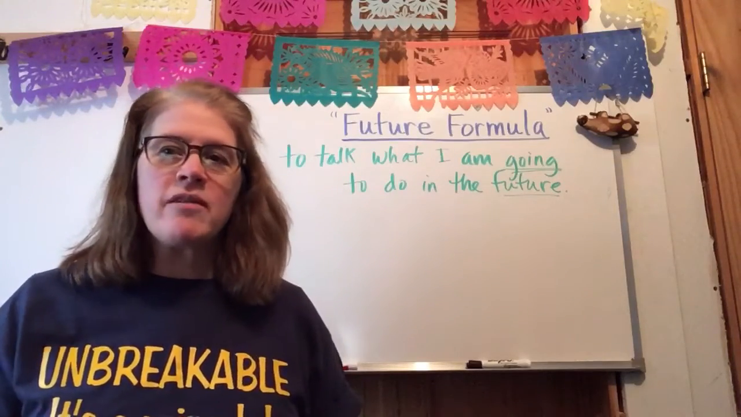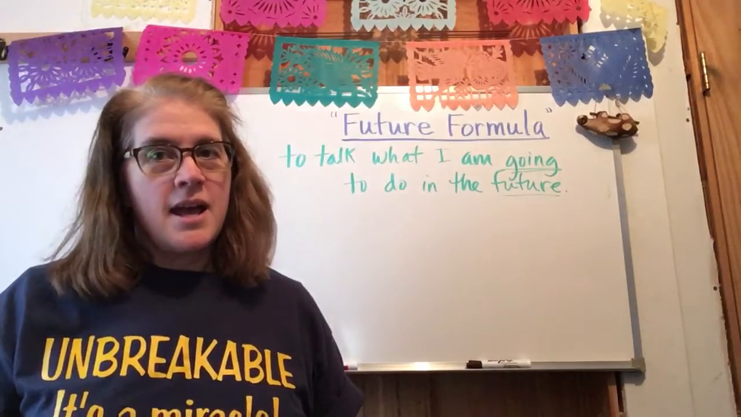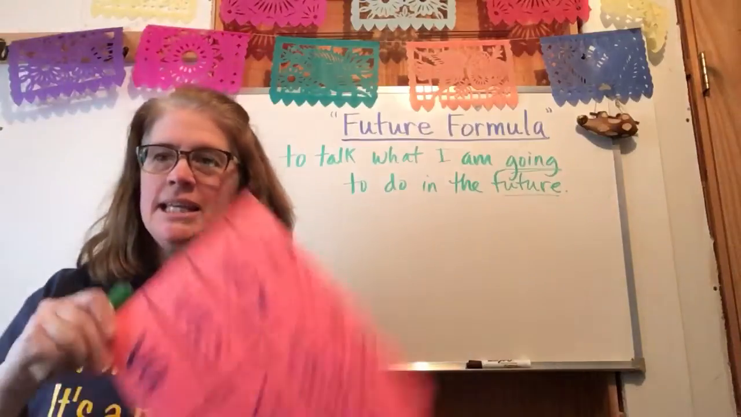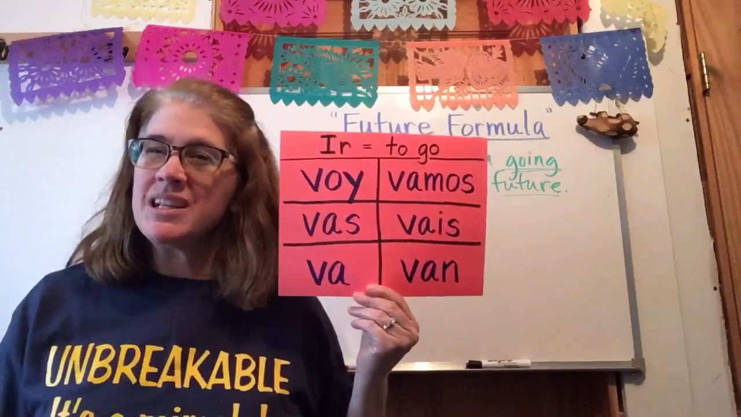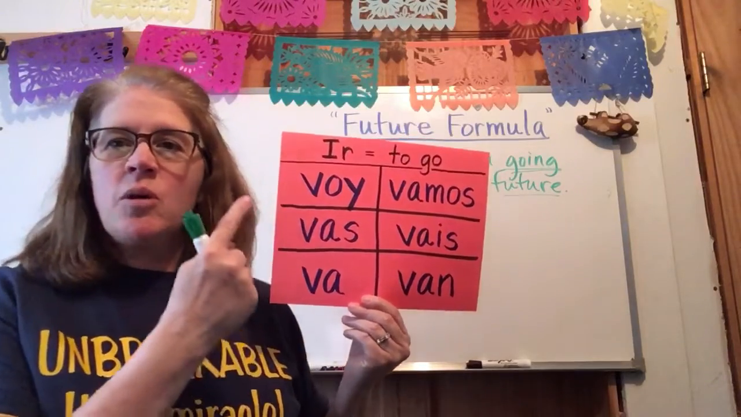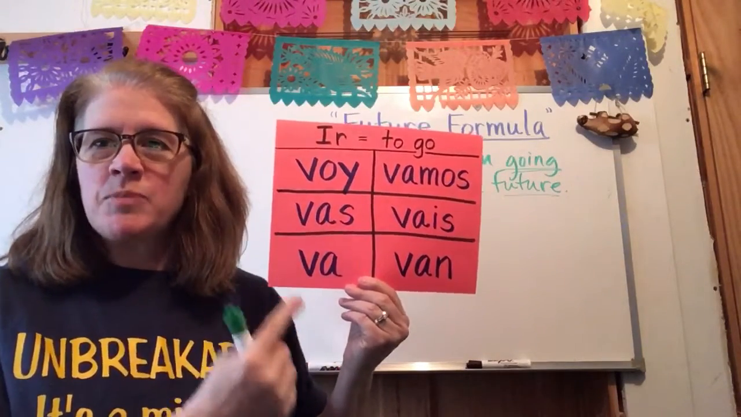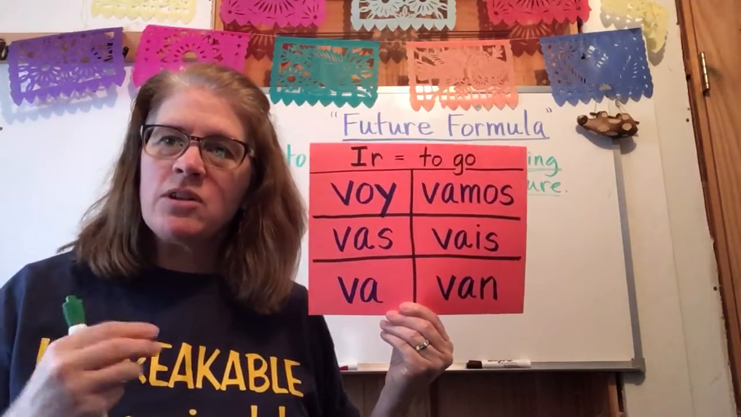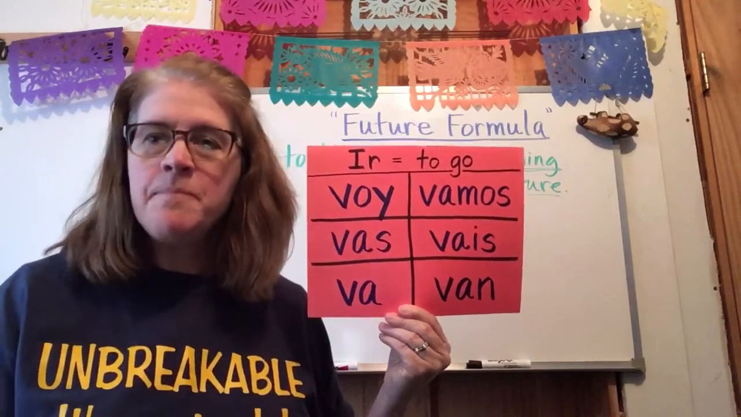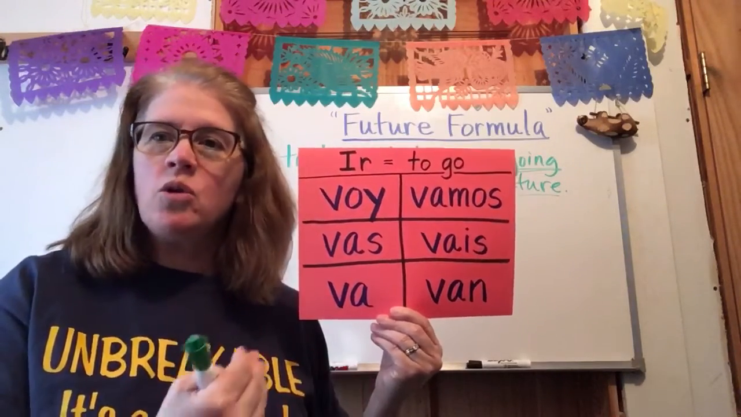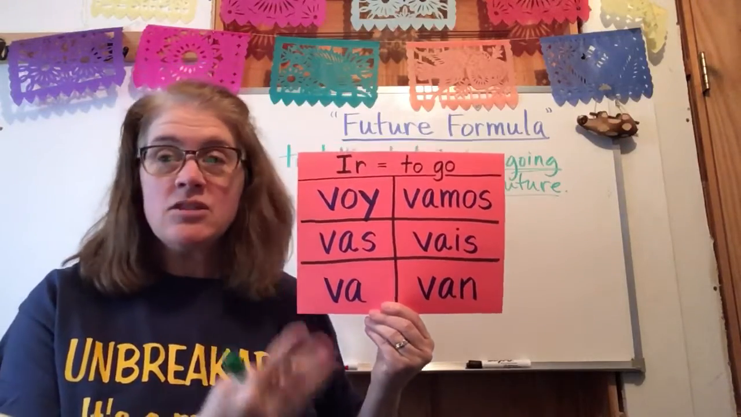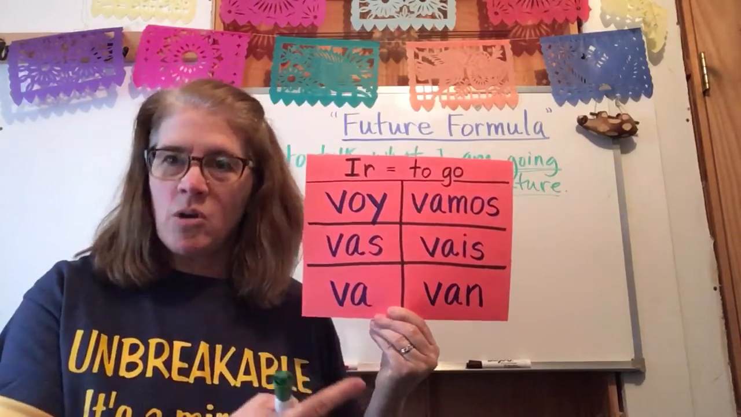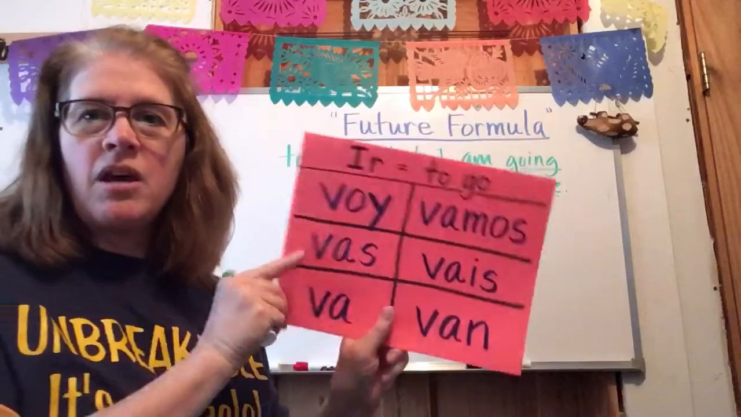Now, do you remember the verb to go? Yes, the verb to go is ir. Do you remember that this was an irregular verb? So we learned voy, vas, va, vamos, vais, van. So I go is voy, but voy can also be translated as I'm going, okay? Vas means you go or you're going. Va means he's going or he goes, she's going, you're going, or you go. All right, so we're going to use this verb for our formula.